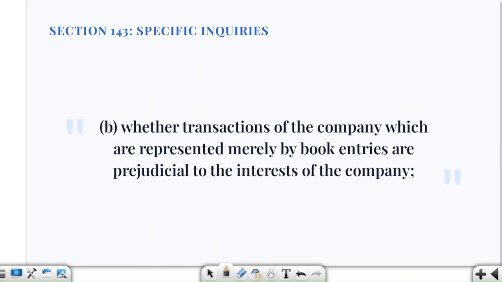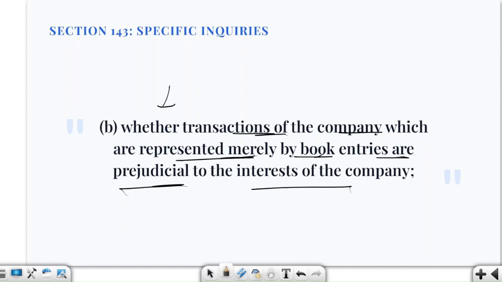Okay. Next, whether transactions of the company which are represented merely by book entries are prejudicial to the interest of the company. So we are saying that sometimes a transaction will exist only on paper, and no transaction has actually taken place.